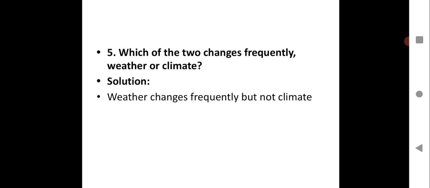Weather changes frequently but not climate, because you know weather is the atmospheric condition taken into account on daily basis, whereas climate of a place is the overall weather for a long period of time, say 25 years, 30 years, like that. So that will not change, that will remain same. Climate will remain same for long years, because we are taking into account the weather condition for a long period of time to find climate of a place. So weather changes frequently but not climate.